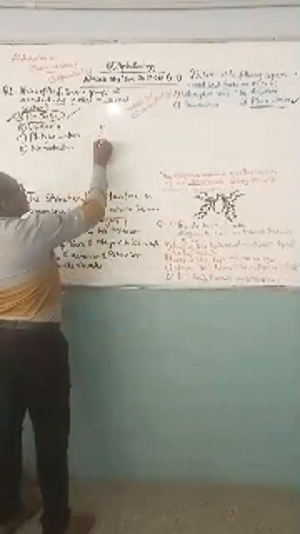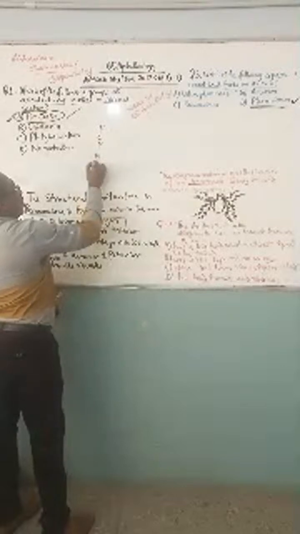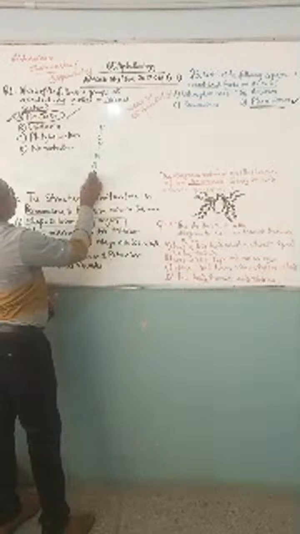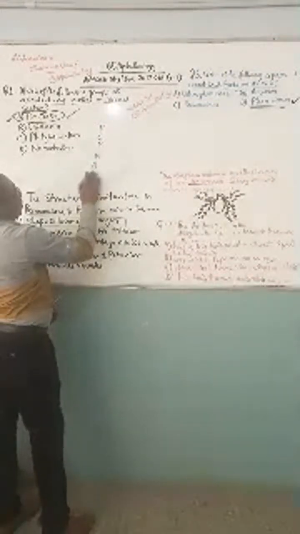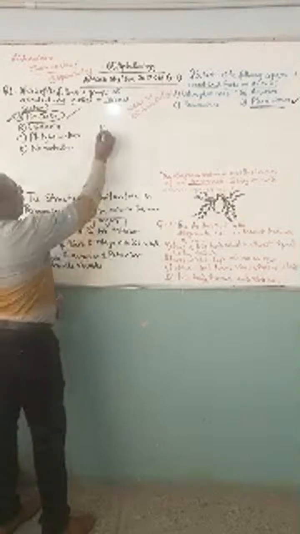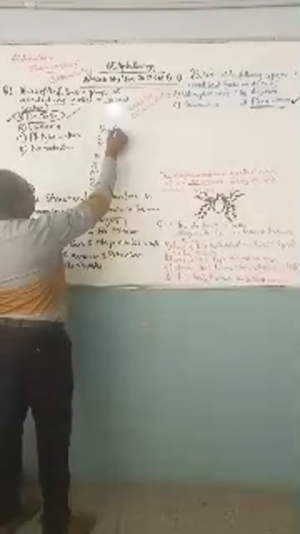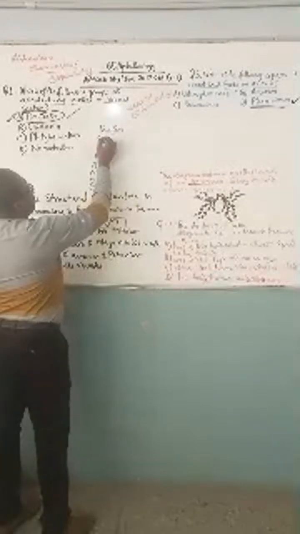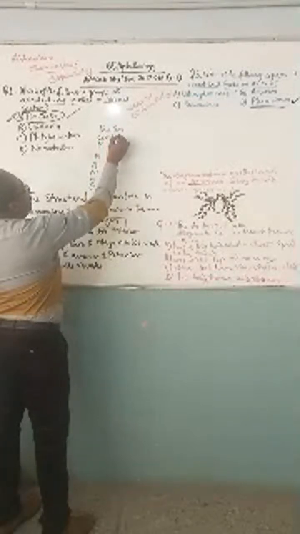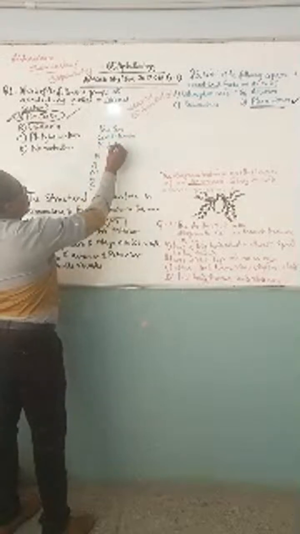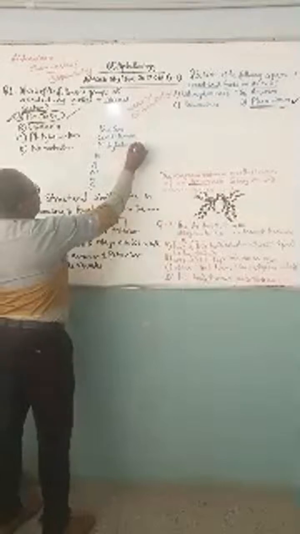Remember that I gave you a clue, the memory tip PCP Namek, the other time, under Kingdom Animalia. This is Porifera, remember? This is Coelenterata. This is Platyhelminthes.